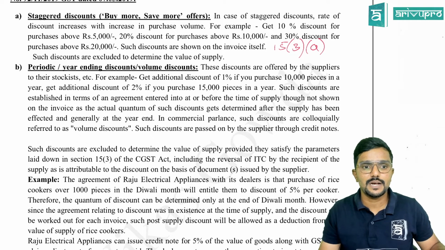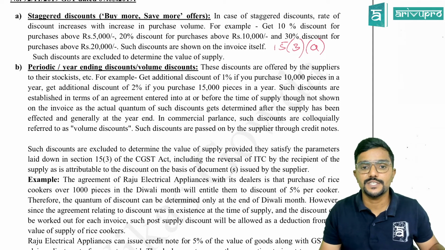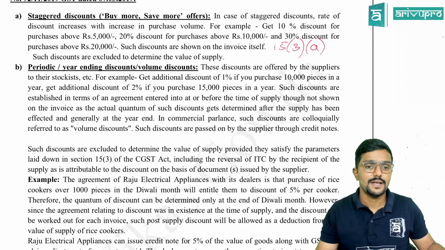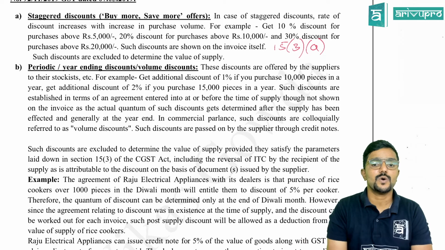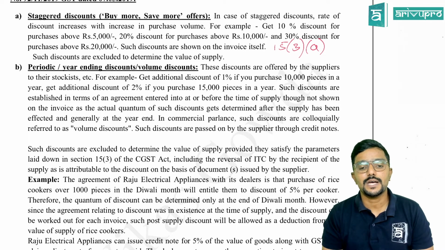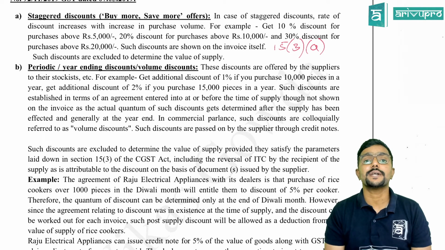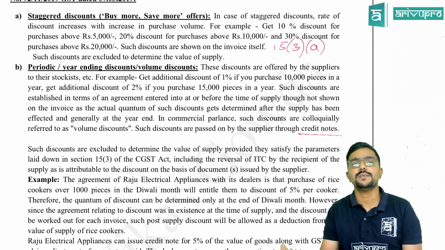Such discounts are established in terms of an agreement entered into at or before the time of supply, though not shown on the invoice, as the actual quantum of such discounts gets determined after the supply has been effected, and generally at the year end. In a commercial parlance, such discounts are colloquially referred as volume discount. We call it as volume or quantity discount. Such discounts are passed on by the supplier through what? Credit note. That is the document which will be issued by the supplier to the recipient.